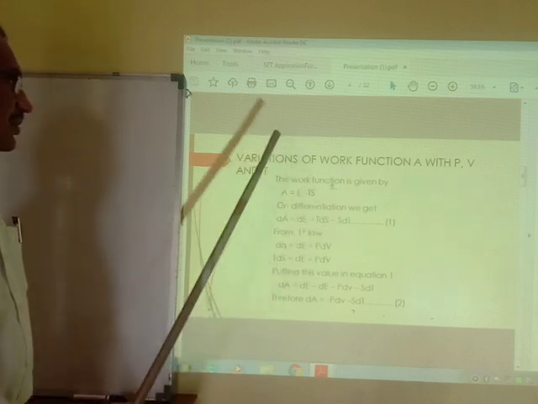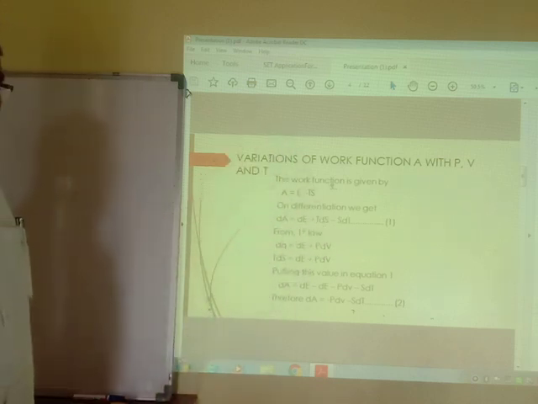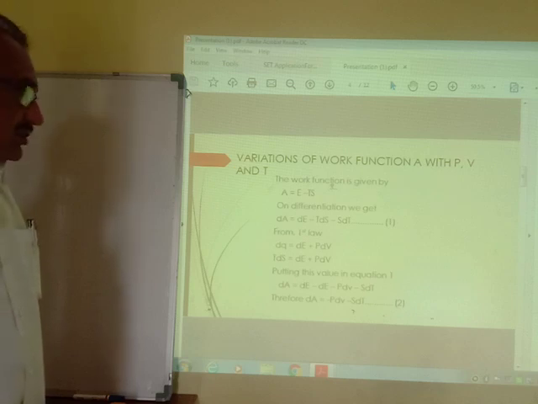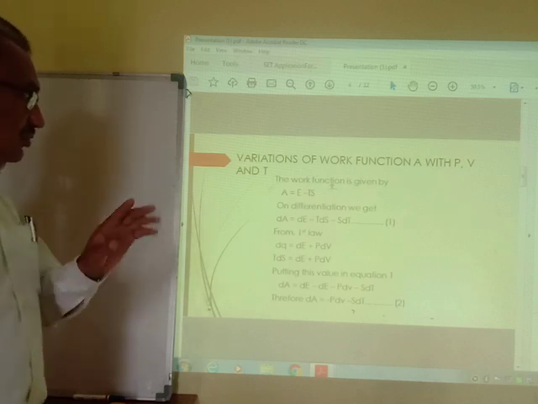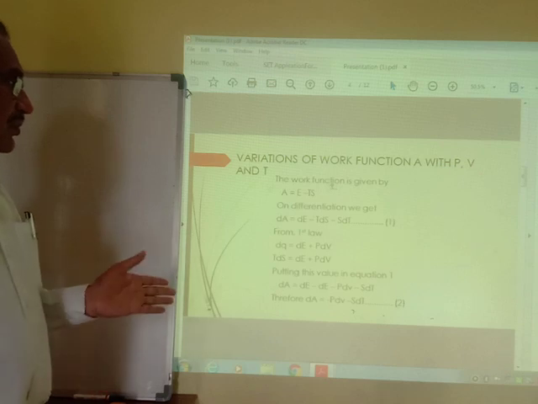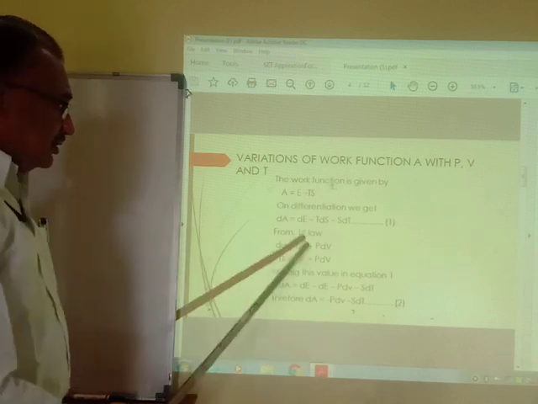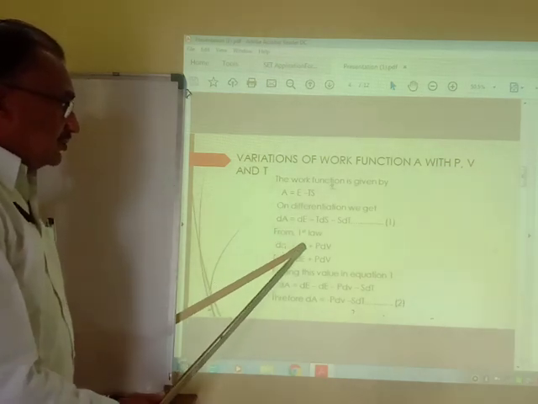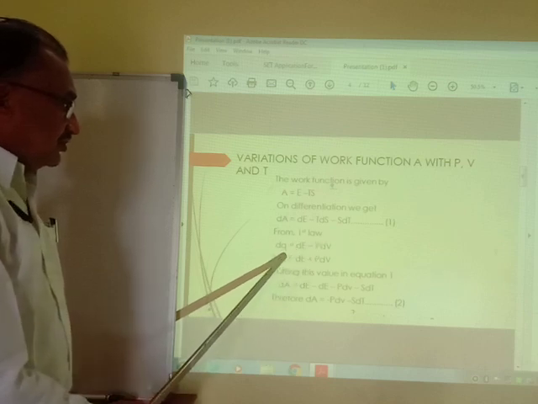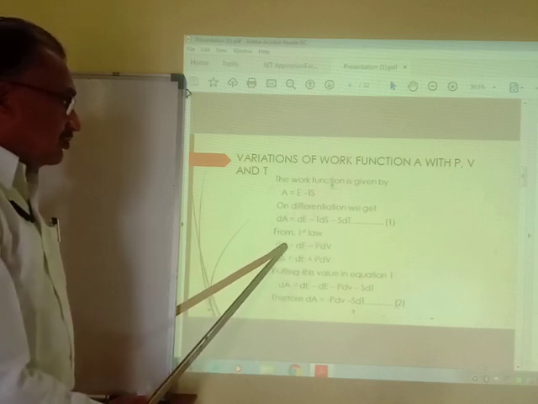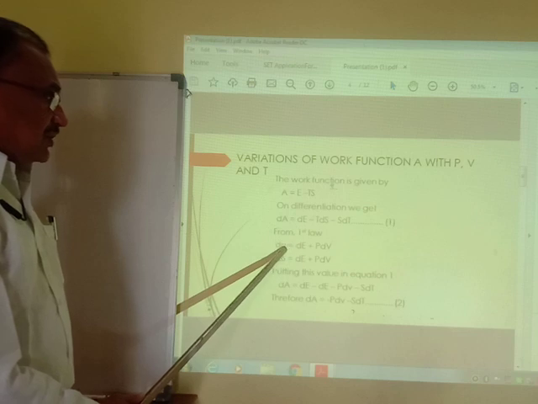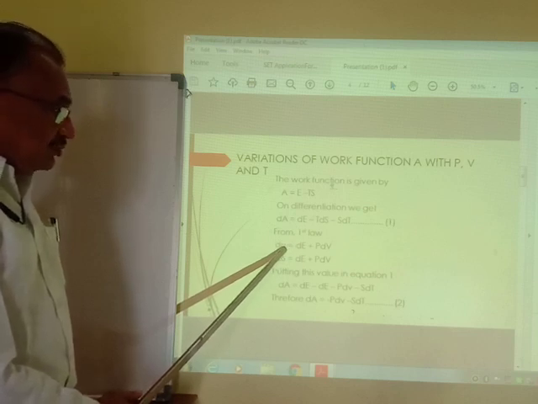But from the first law, energy is neither created nor destroyed, it is only converted from one form to another. Whatever energy is absorbed, from the first law, dQ equals dE plus PdV. Any system that absorbs dQ amount of energy can utilize it for two purposes.